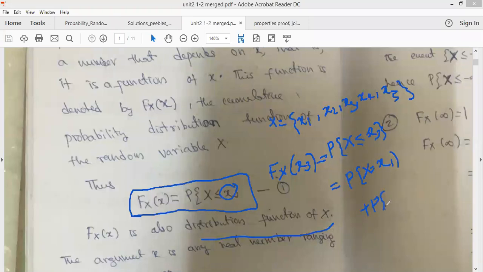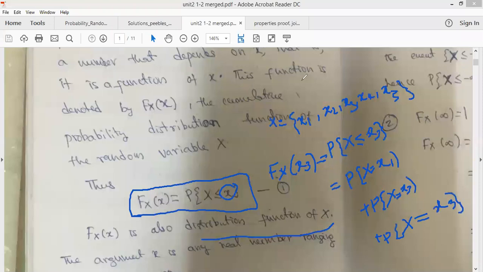So we are adding all the probabilities that we are getting up to the element x3. So this is the probability distribution function. We call it like this.